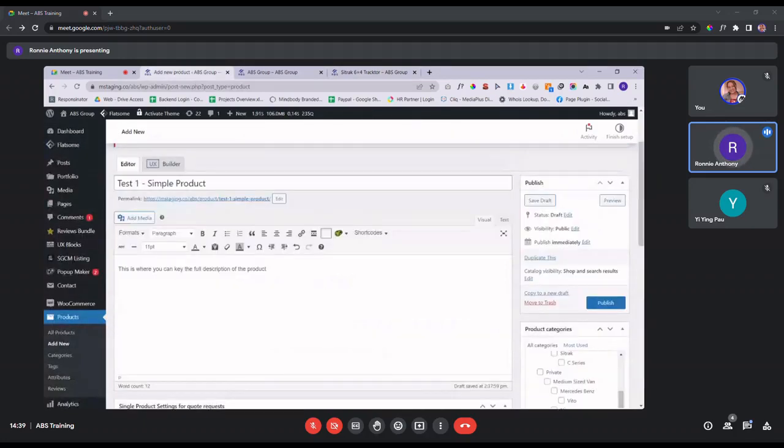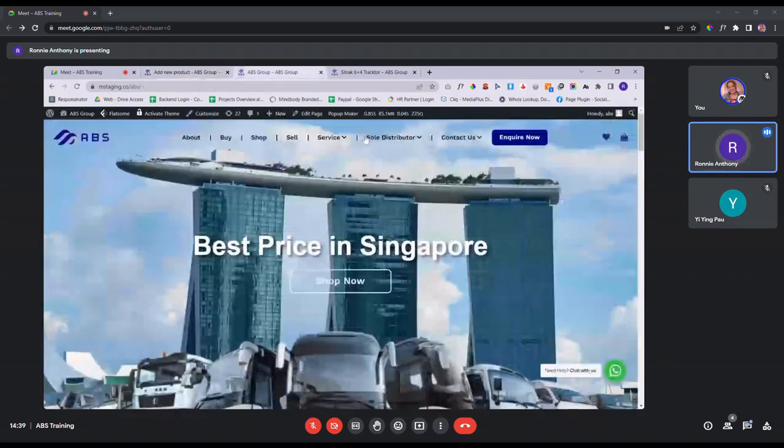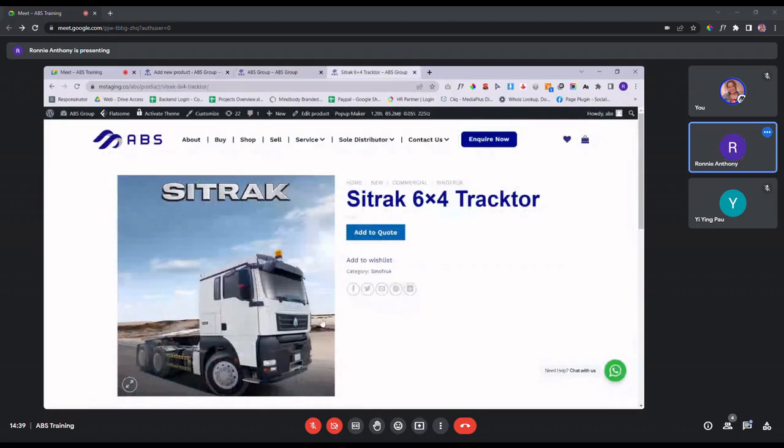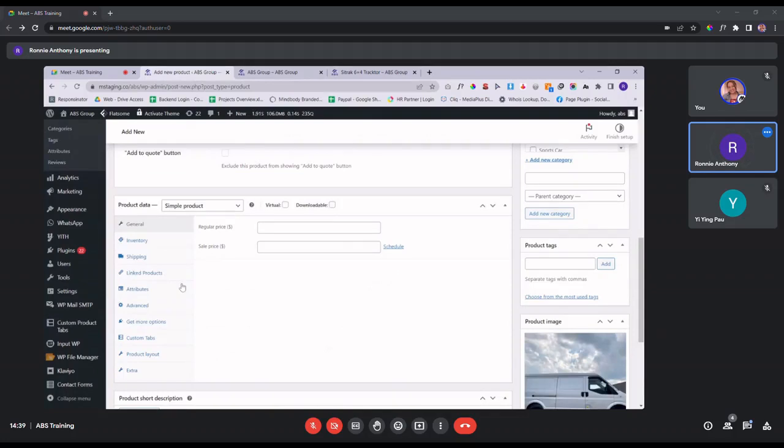And then the next portion is this part. This one you don't need to do anything because all of your products are add to quote products, so you don't need to worry about checking or unticking this box. And then secondly, the most important part is product data. By default, your product is already a simple product, so you don't need to do anything on this portion. And then under regular price over here, because your products are add to quote, you just put in 0 over here. So then it will be settled.